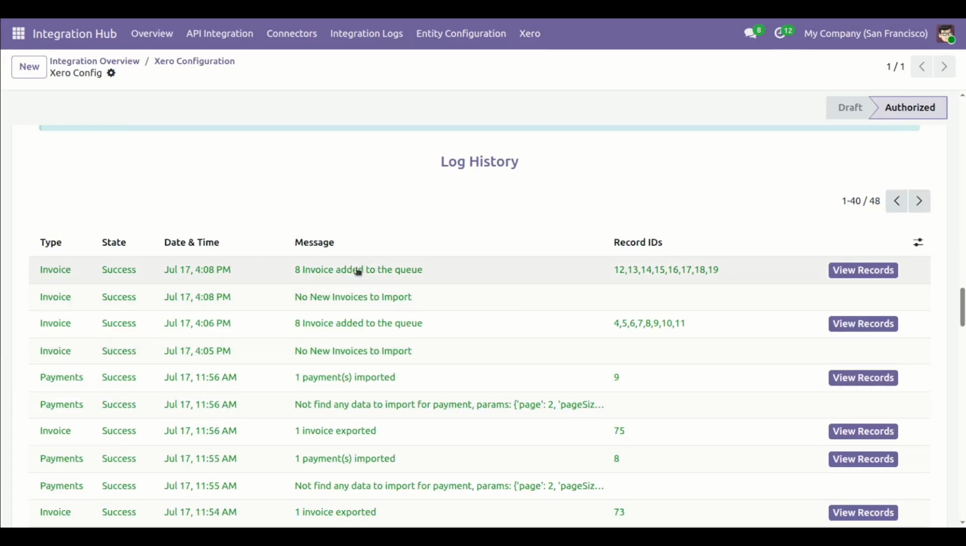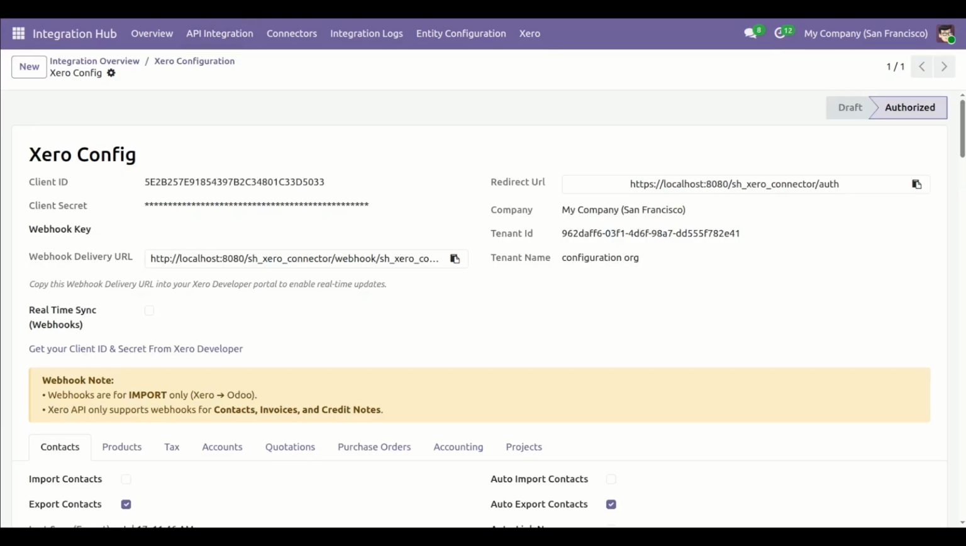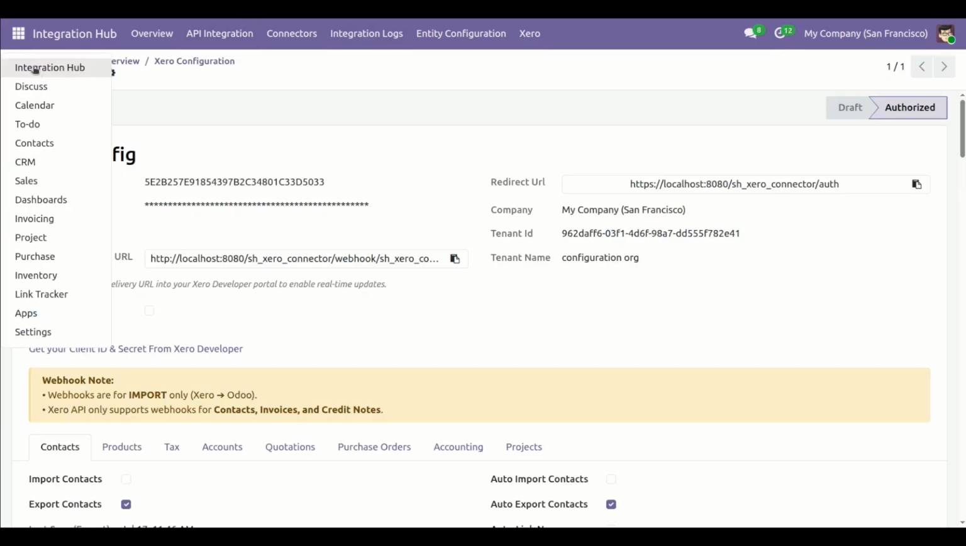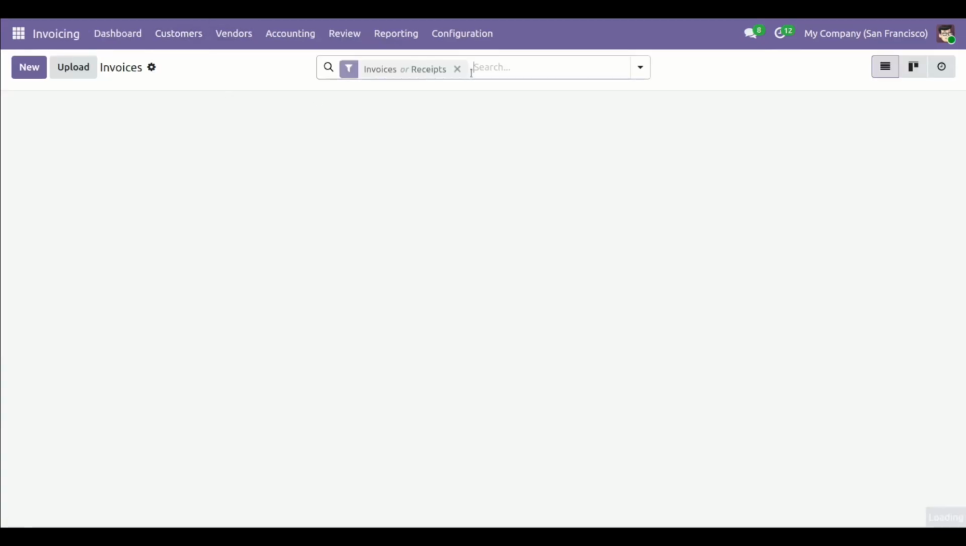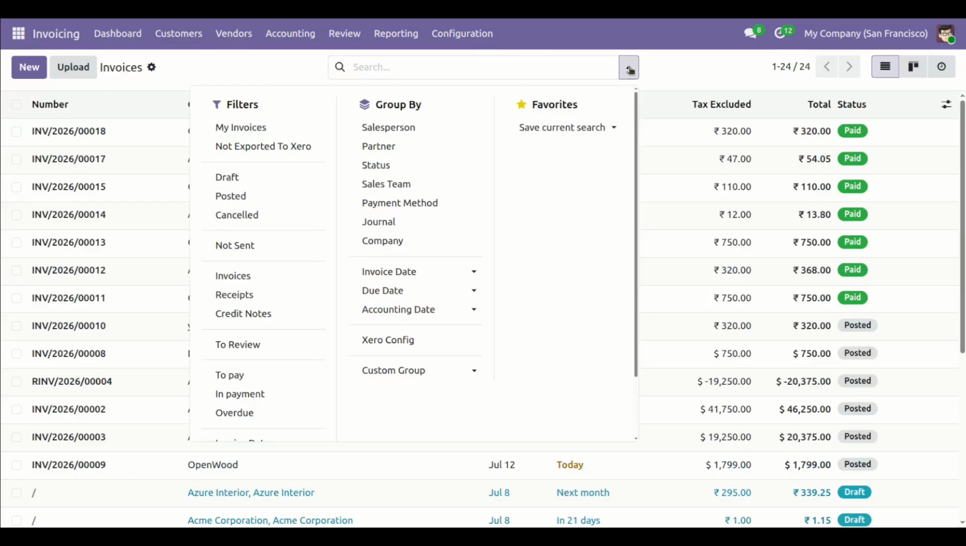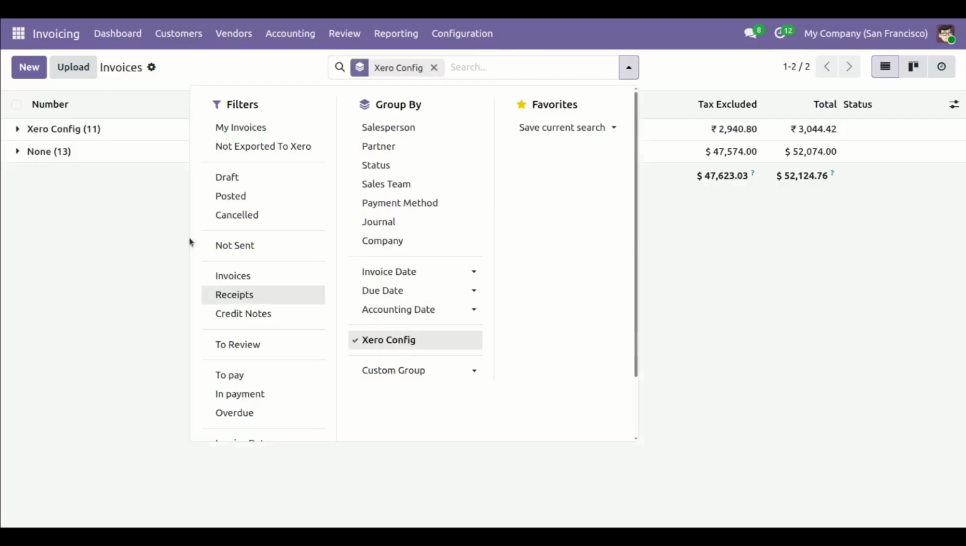Here you can see in the log history invoice added to the queue. Now let's go into the invoice. Here you can see invoice imported successfully.